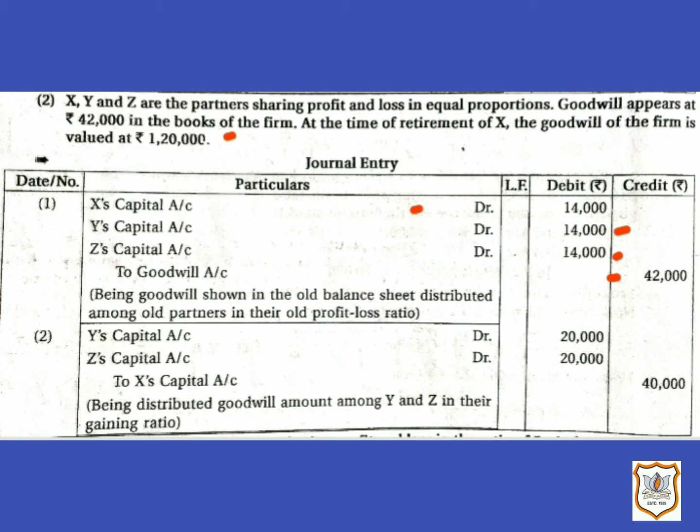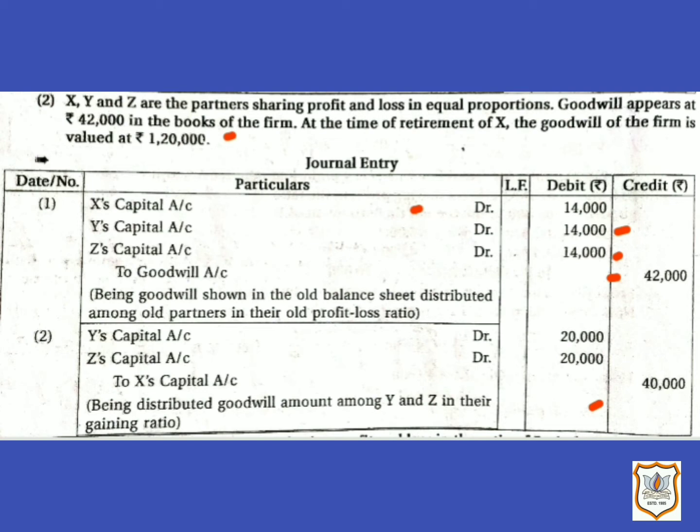So X's share in profit is 1/3 according to the ratio 1:1:1. So 1,20,000 multiplied by 1/3 is equal to 40,000. 40,000 is X's share in goodwill, in firm's goodwill.